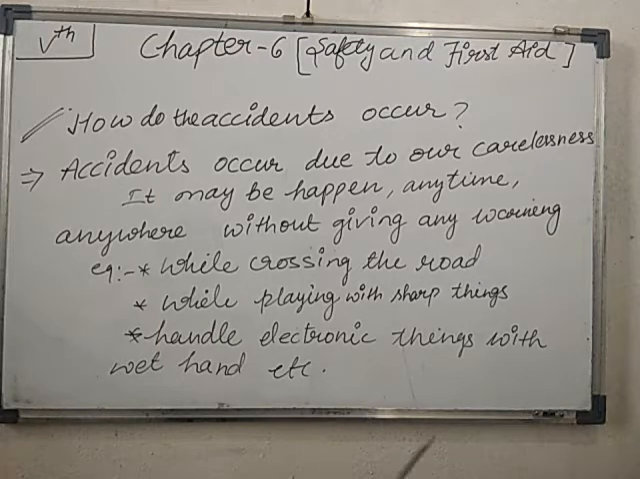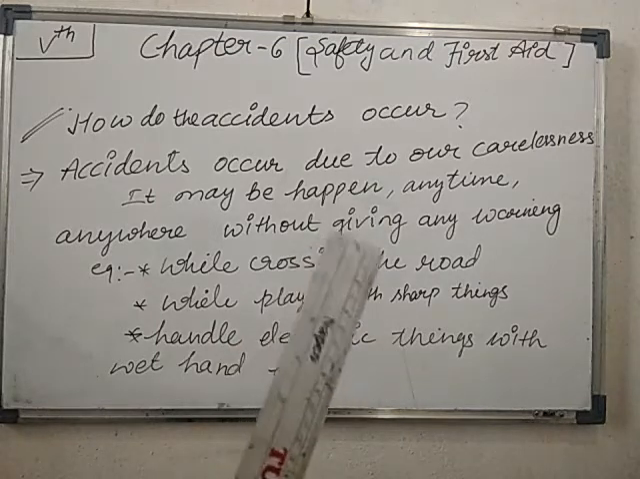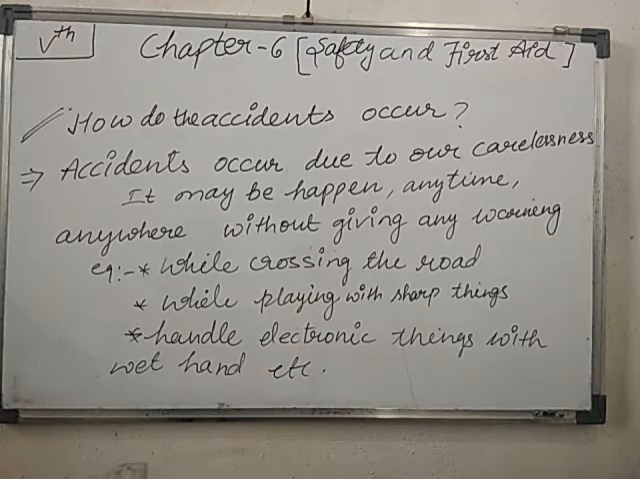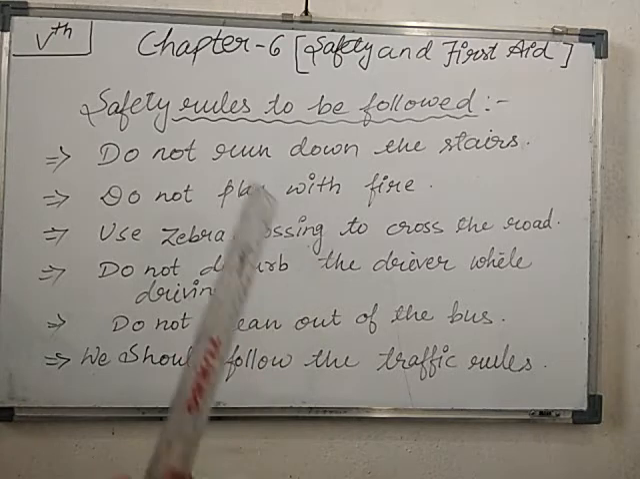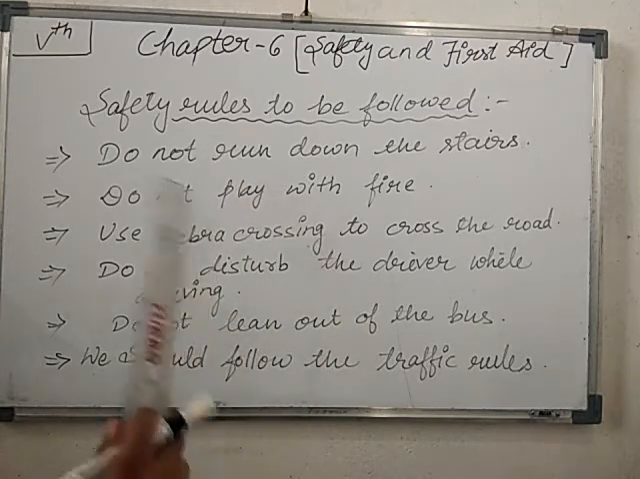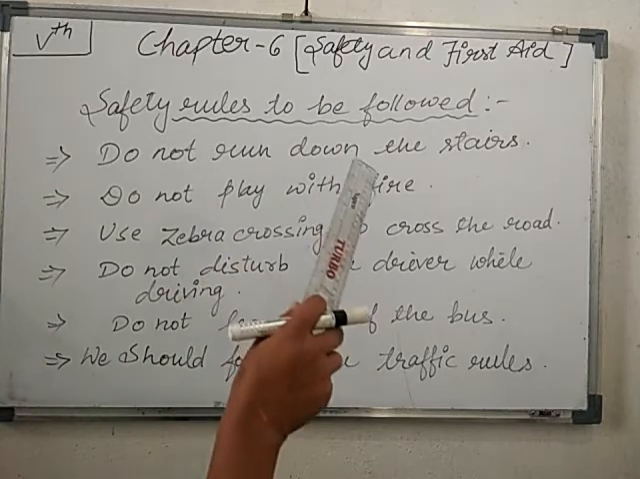To keep ourselves safe, we can save ourselves by following some safety rules. So what are the safety rules which we have to follow? We will see. As you know, if accidents occur due to our carelessness, and I have already made this clear to all of you, then to save ourselves we need to follow some rules. So what are the safety rules to be followed by us?